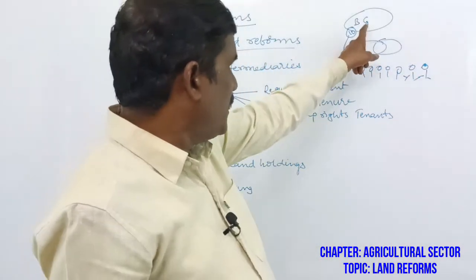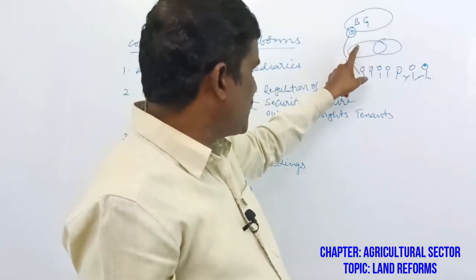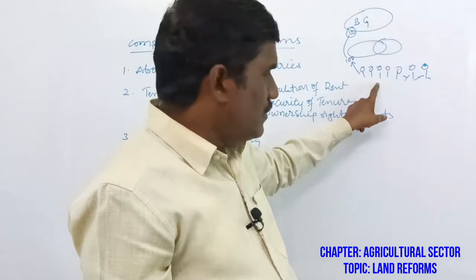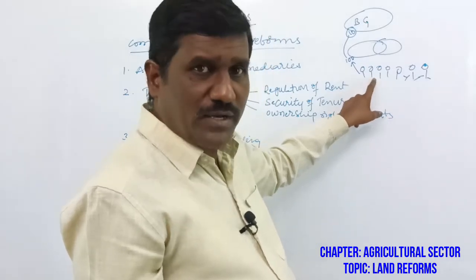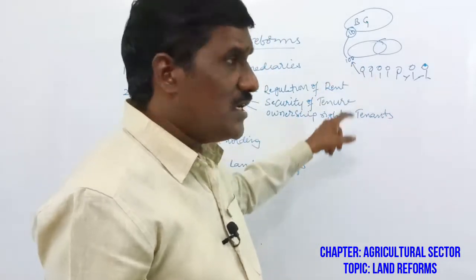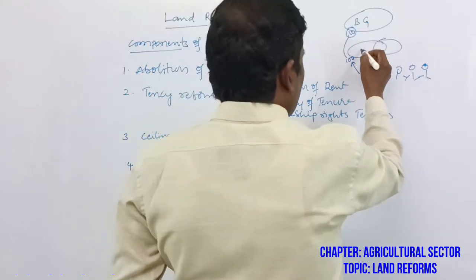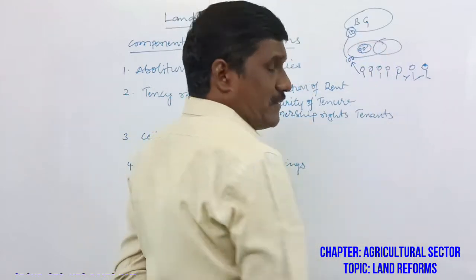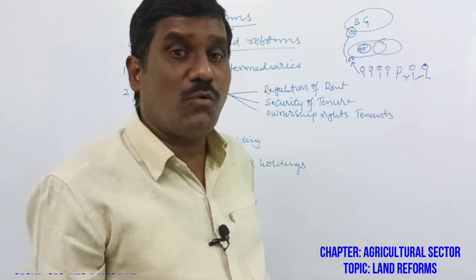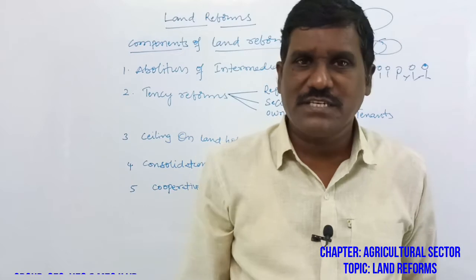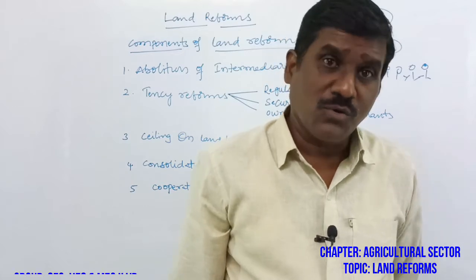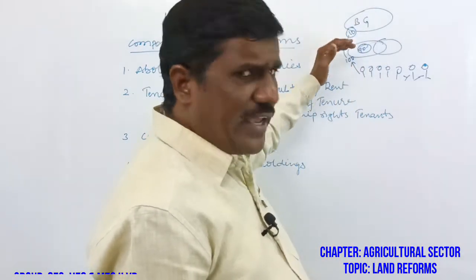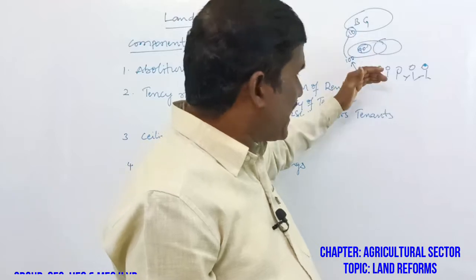Suppose the British government announced that only 10% tax be collected from the farmers, but they collect 100%. They submit only the 10%, and the 90% they use for their own purposes.